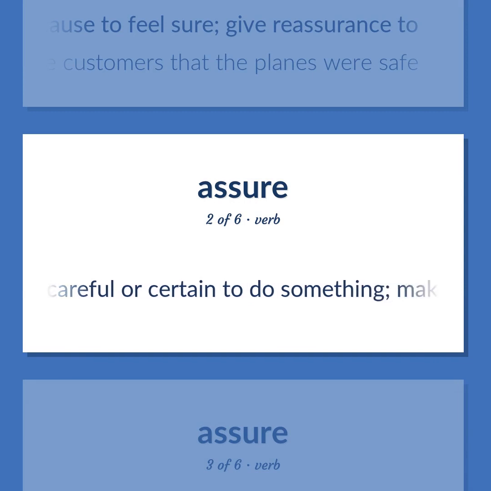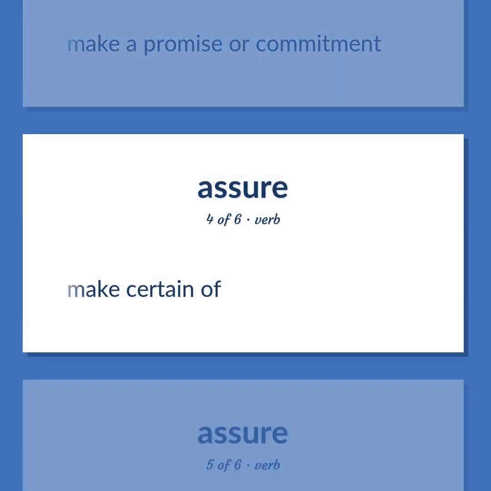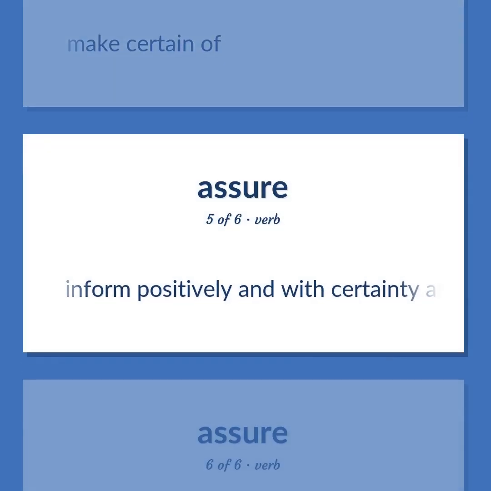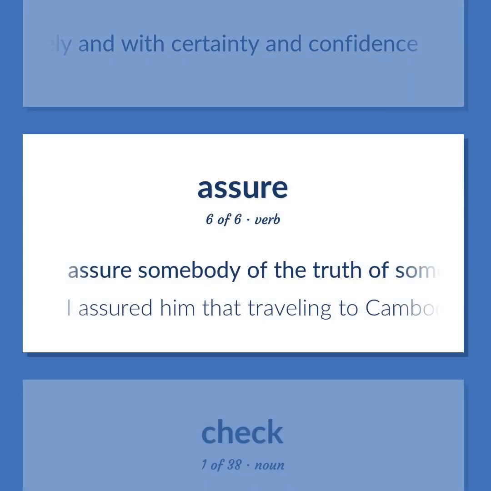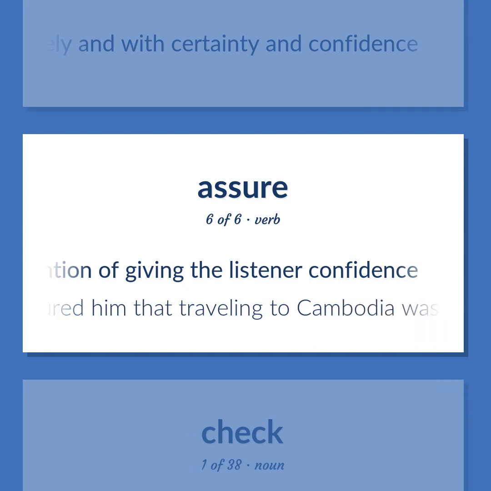Be careful or certain to do something. Make certain of something. Make a promise or commitment. Make certain of. Inform positively and with certainty and confidence. Assure somebody of the truth of something with the intention of giving the listener confidence. I assured him that traveling to Cambodia was safe.